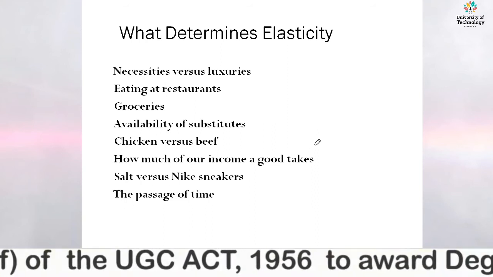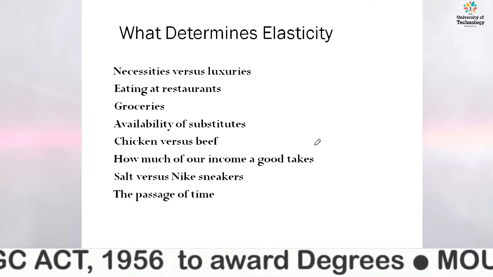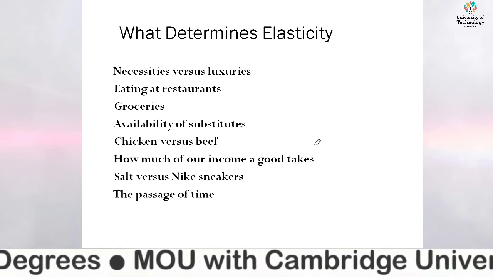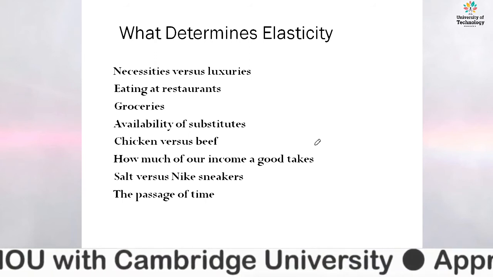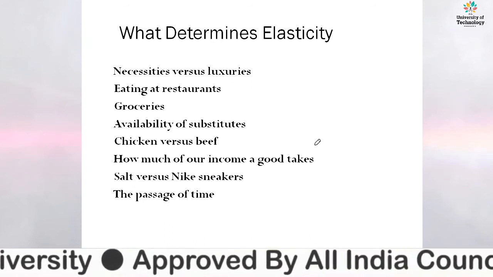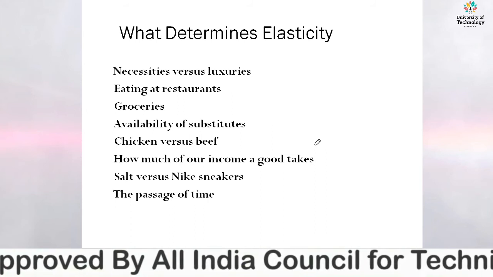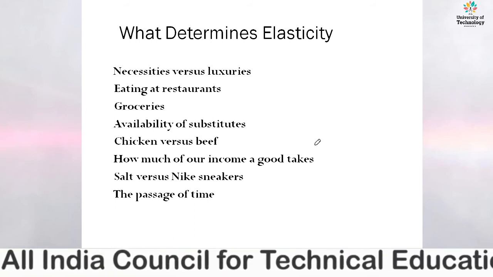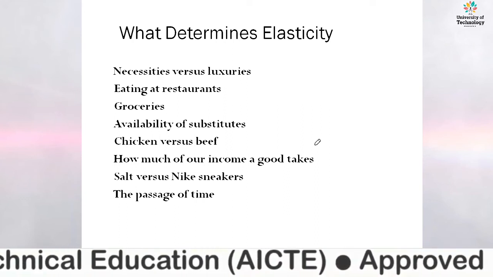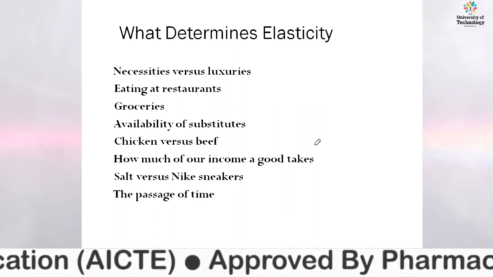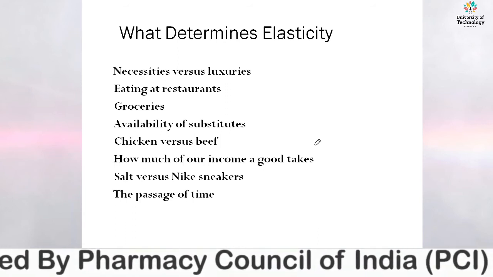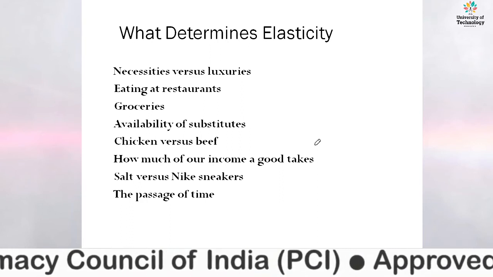Similarly, availability of substitutes. If there is availability of chicken in the presence of beef, what is the substitute for you? Fine. This also determines the elasticity of the price. And income is another factor, the income of a good, like salt versus Nike sneakers, or the passage of time. Right. These are all factors which influence the elasticity of the price.